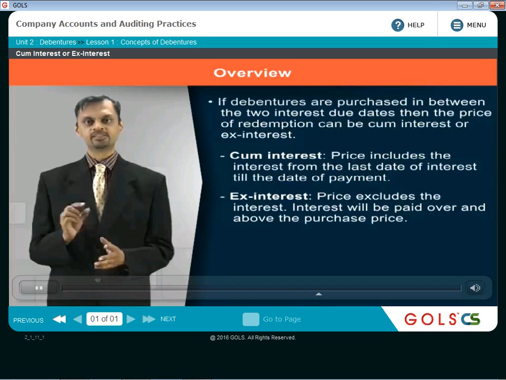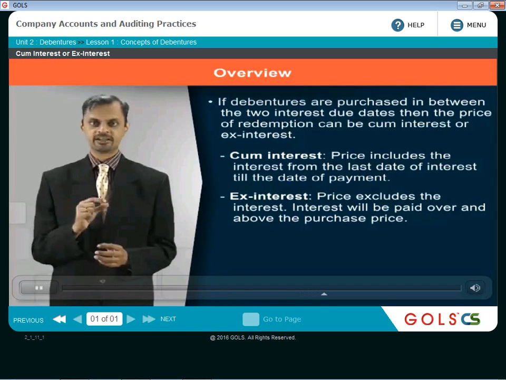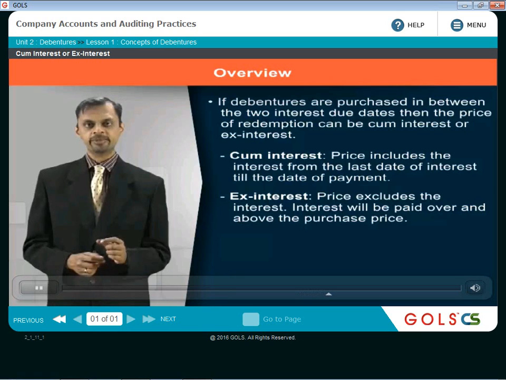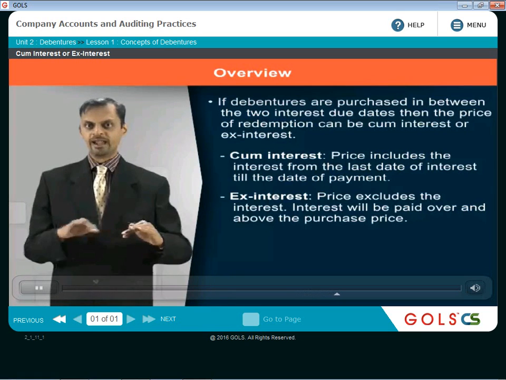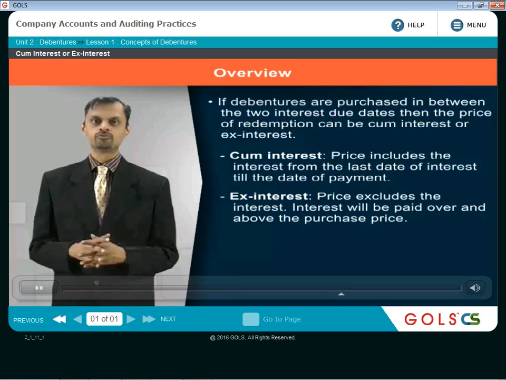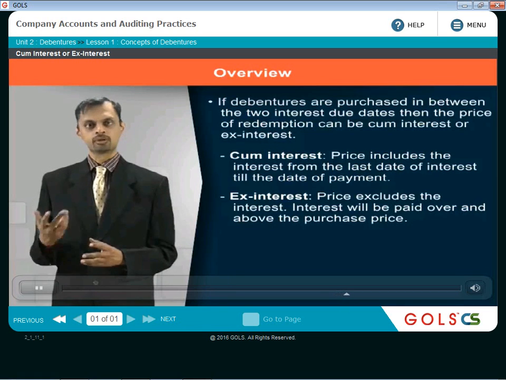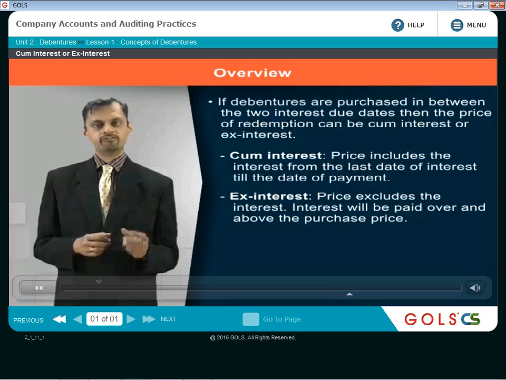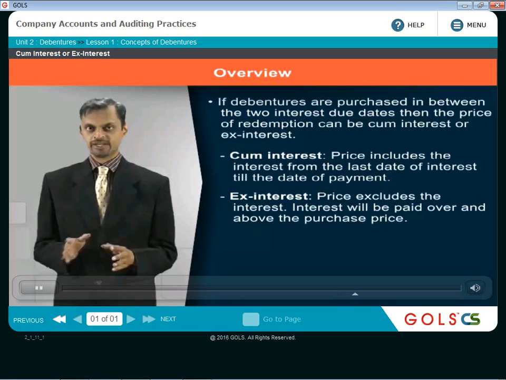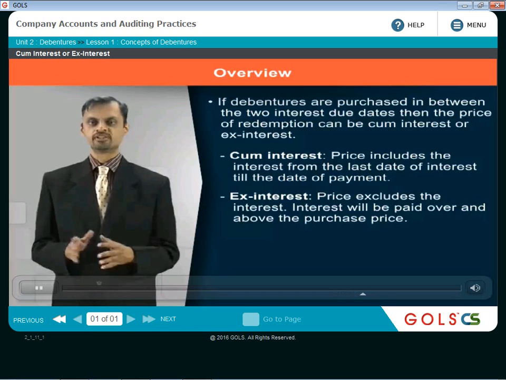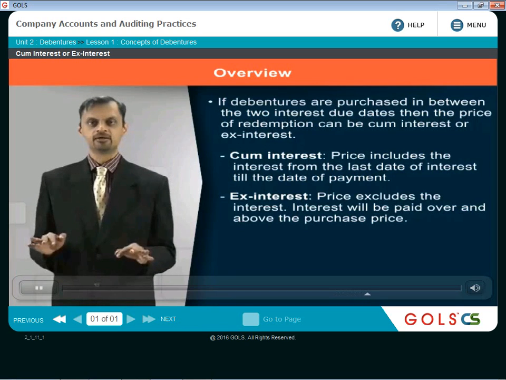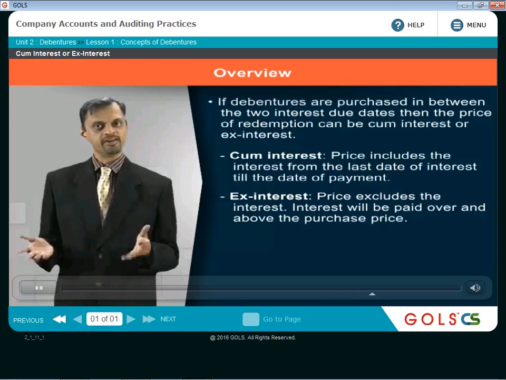That is why, when the price is cum interest, the company will have to segregate the interest portion and the remaining amount is used for purchasing the debentures. If the price is ex interest, then the price excludes the interest. Interest will be paid over and above the purchase price. So the complication of separating interest from price doesn't arise, because anyway it is separate.